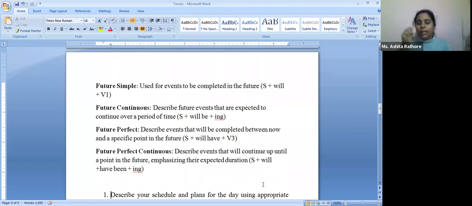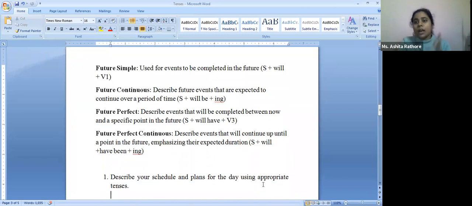So very quickly, you have to keep a check on it, because when we are solving the questions, it sort of becomes a little dicey. So you have to remember very basic things. Whenever we are talking about future, we have will. Whenever we are talking about the continuous form, we have ing. And whenever we are talking about the perfect tense, especially in the past, we have the third form.